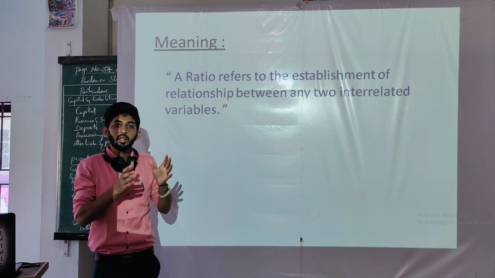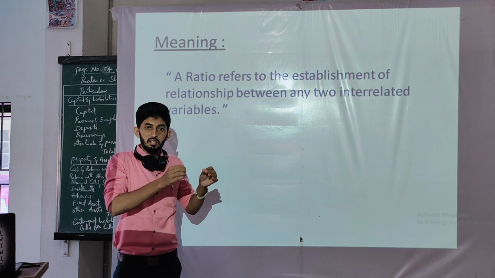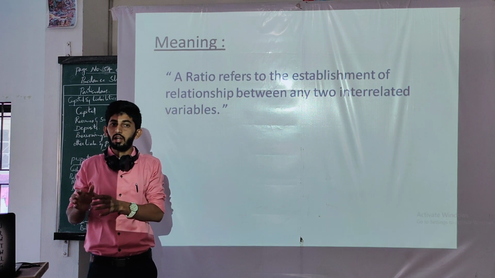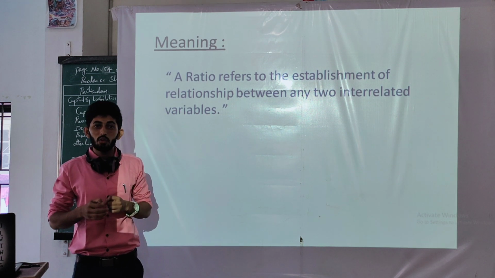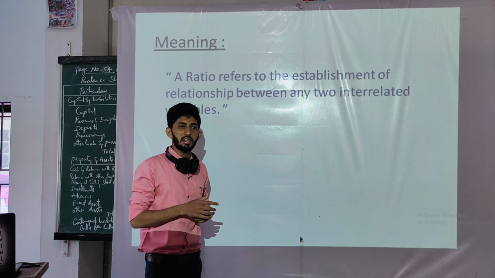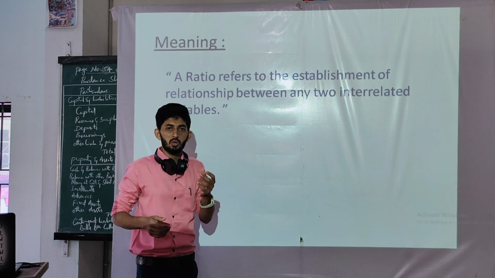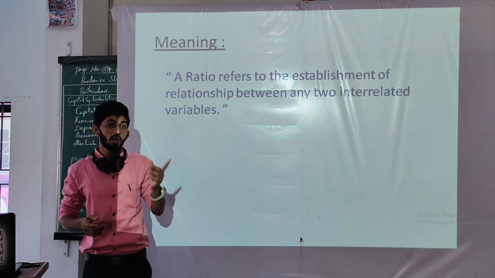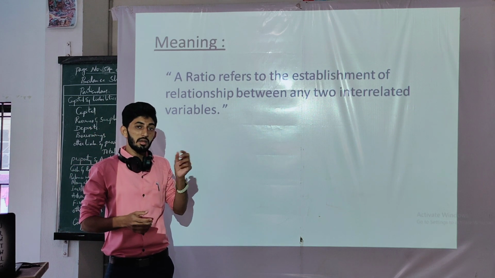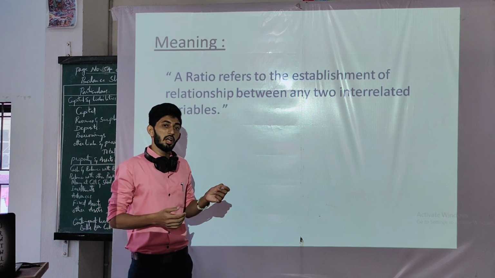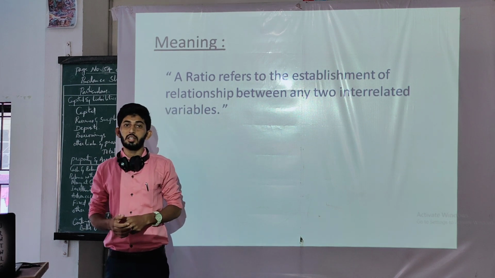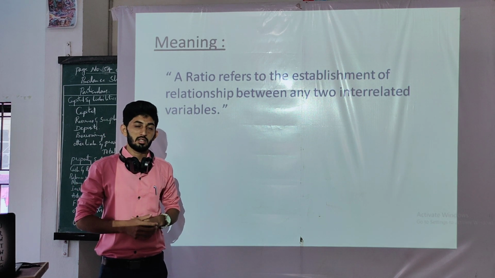So there must be a number related to another number or any similar variable. You can ask me, sir, what is this 90? Whether he scored 90 marks out of 600 marks, or 90 percentage.